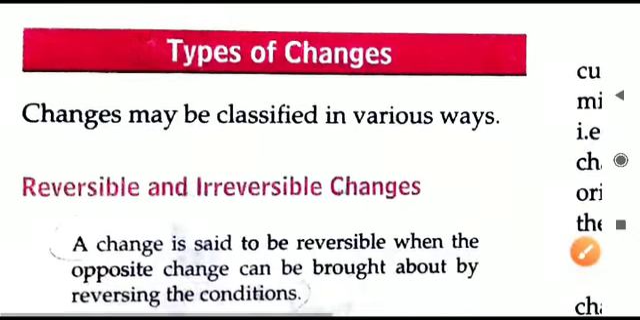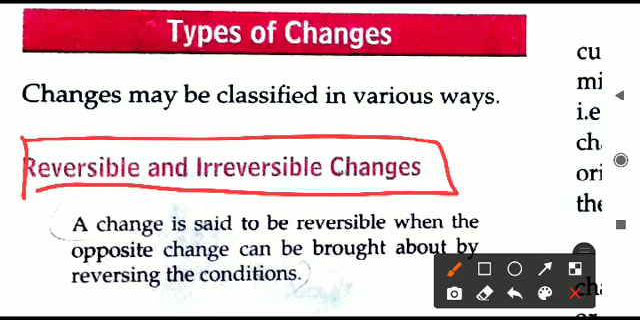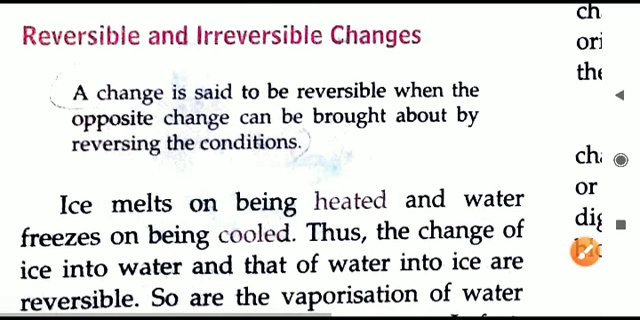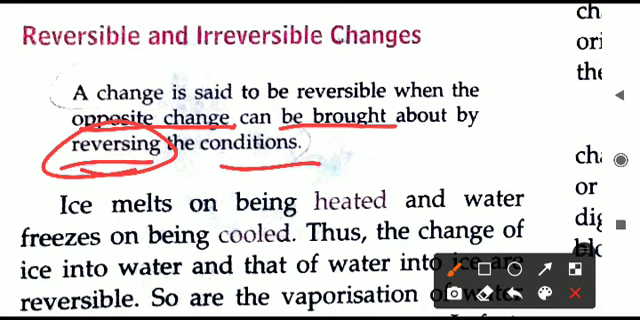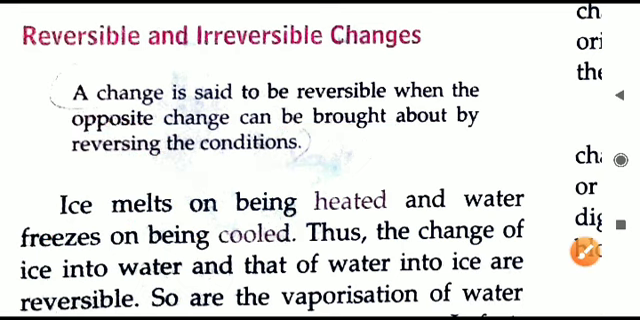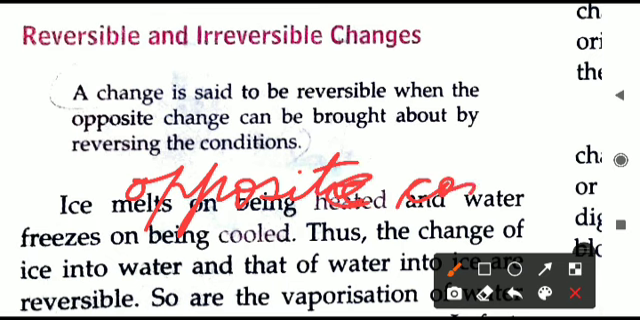So in this chapter we will be learning all these changes systematically. Let us see the first type of changes that are given here: reversible and irreversible changes. Yes, we can classify the changes in two categories as reversible and irreversible. A change is reversible when the opposite change can be brought about by reversing the condition. Focus on this word reversing. That means making the opposite change by the opposite condition.